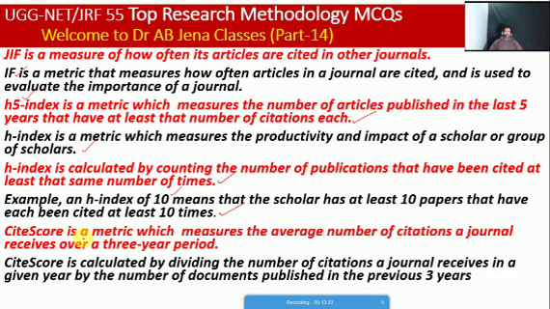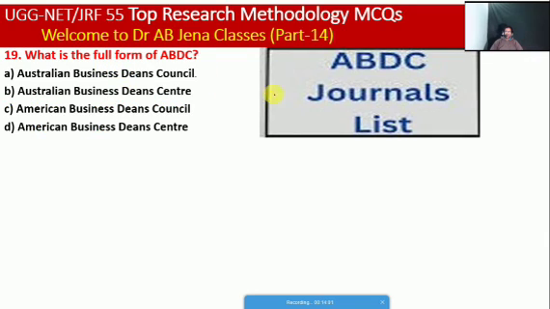So CiteScore, what is this? CiteScore is a metric which measures the average number of citations a journal receives over a 3-year period, and it is calculated by dividing the number of citations a journal receives in a given year by the number of documents published in the previous 3 years. So friends, you have to remember these vital concepts and meanings, that is the journal impact factor, H5 index, CiteScore, etc.